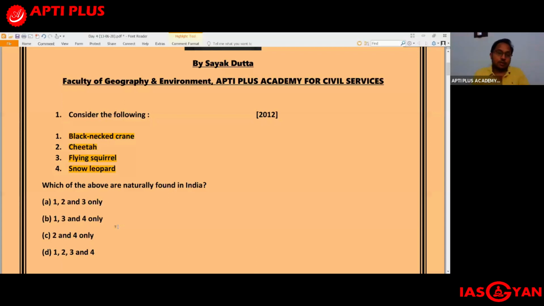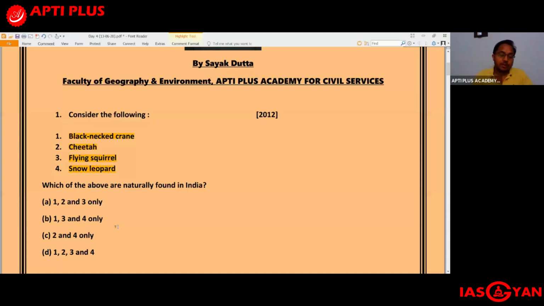So one section of conservationists are of the opinion that if we bring the cheetah, it will act like a flagship species for the grassland ecosystem, and in this manner, we will be able to conserve the grassland ecosystem in India. But then there is another section of conservationists who are of the opinion that why do we have to bring a separate species, because we already have certain species which are flagship species for the grassland ecosystem.